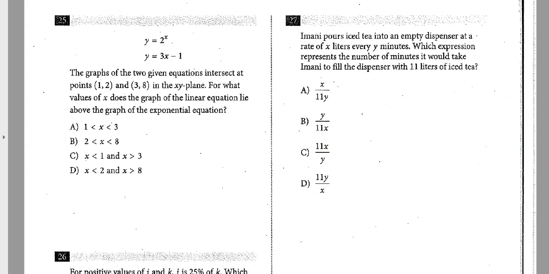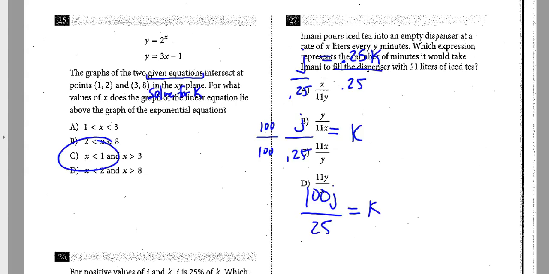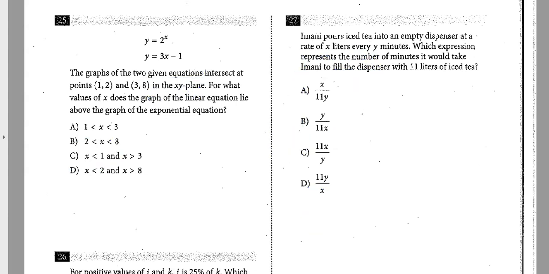But 27, Imani pours iced tea into an empty dispenser at a rate. So this is a rate problem. So we need to set this rate up. X liters. So X liters for every Y minutes. All right. It might be 10 liters every 2 minutes, or who knows. X liters over Y minutes. Which expression represents the number of minutes it would take Imani to fill the dispenser with 11 liters?